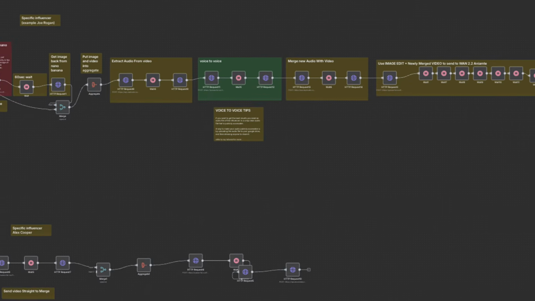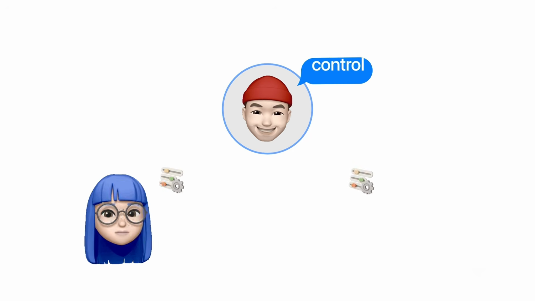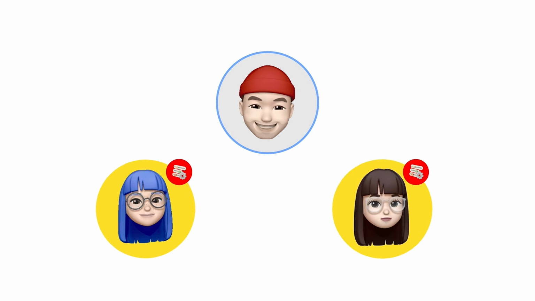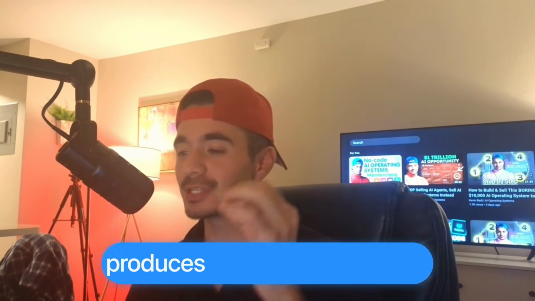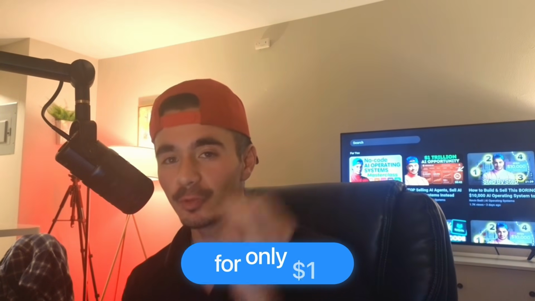This AI video system changes user-generated content forever. And that's because for the first time in the AI video boom, we have full acting control over our AI influencers. We can make them sound like any influencer we want, have perfect body movements, and they can hold any product in any scene that we can possibly think of. And the craziest part is that this entire automation produces hyper-realistic videos for only $1.